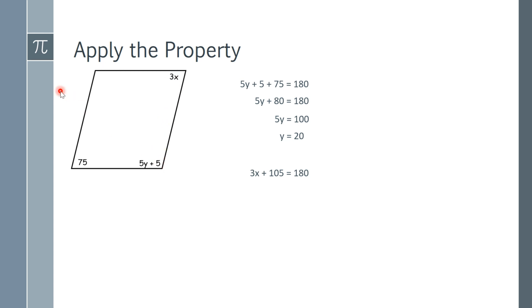Now we're going to solve the equation. We're going to subtract 105 from each side. So that gives us 3x equals 75, which if you look right here, this was the other way we could have done this. We could have set these two equal to each other. And then finally, if we divide by 3, x is 25. So that's using the property as it's kind of shown in the lesson. So there again is something you're going to have to do in the lesson assignment.